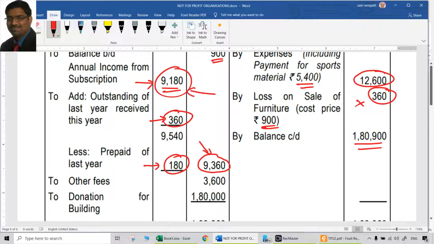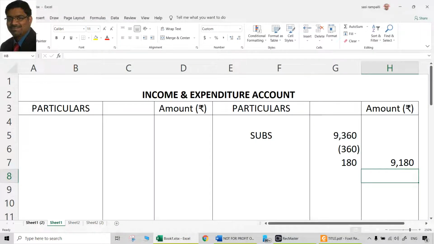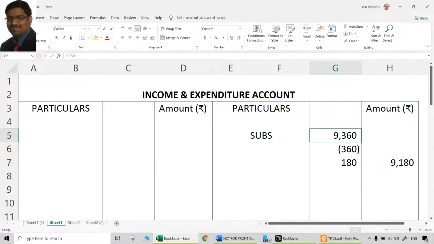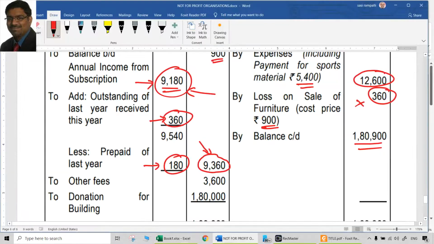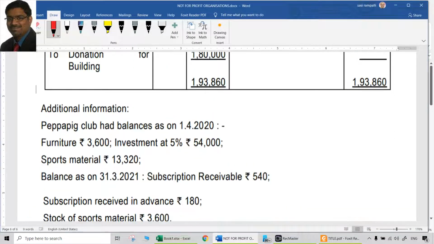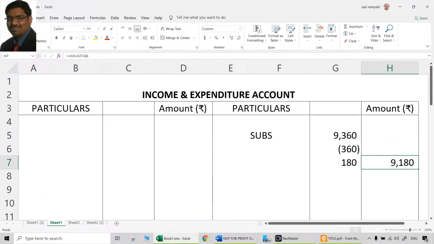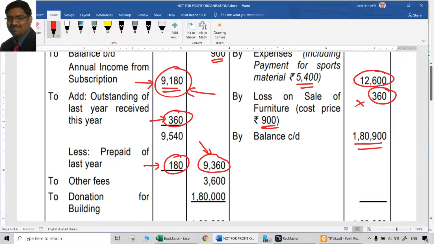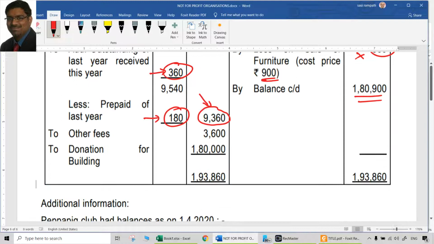We don't need to show all these things in the receipts and payments account. What we just show in the receipts and payments account is subscriptions received, 9360, enough. So 9360 there, 9360 here. After adjustments, the income is only 9180. Of course, there are some adjustments here for the end of the year also, so we'll keep it for the time being and not take it to the outer column. So that is the adjustment for the items within the receipts and payments account, because everything is dealt with twice.